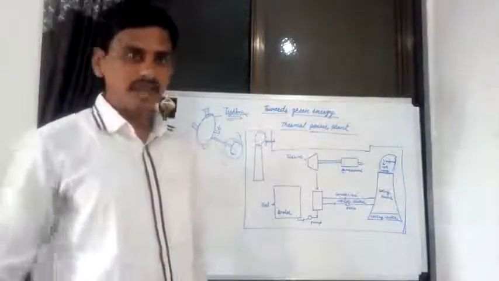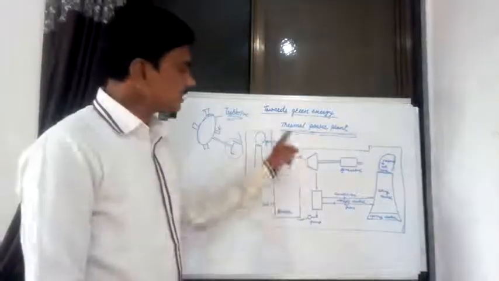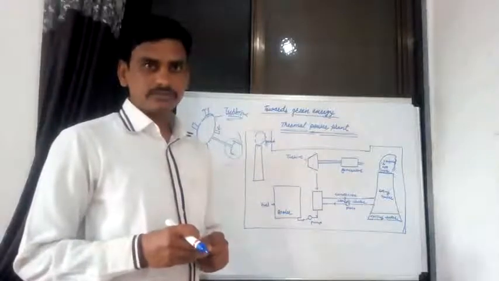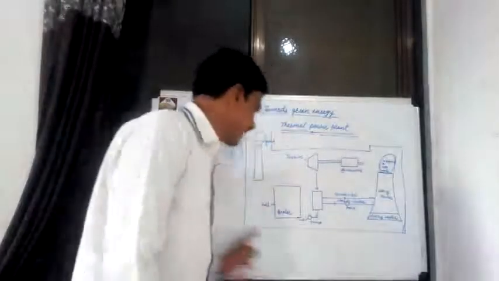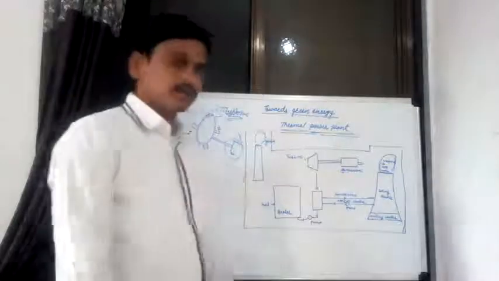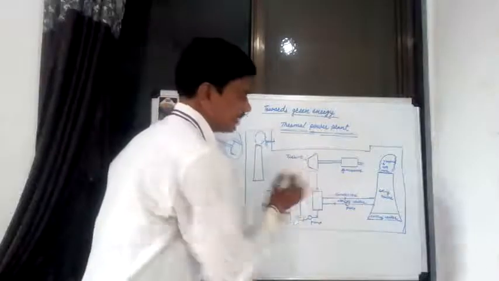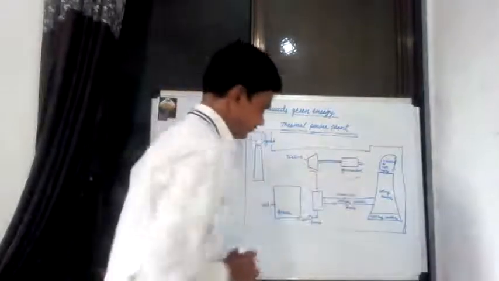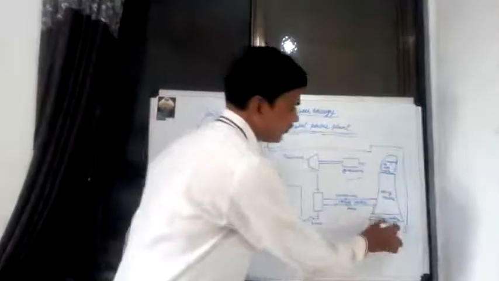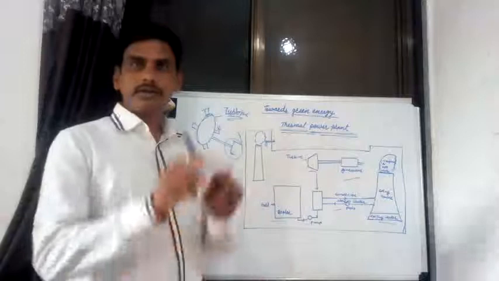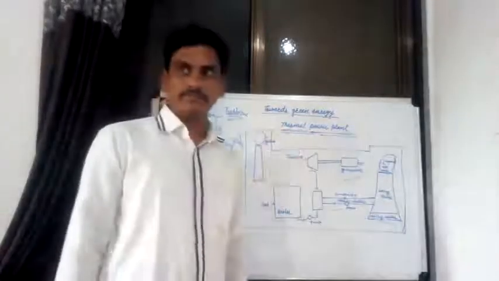Now the first power plant is known as the thermal power plant. In case of a thermal power plant, how is the electricity generated? Now this is a schematic diagram of a thermal power plant. This diagram consists of turbine, generator, boiler, cooling tower and condenser. These are the main parts in a thermal power plant.